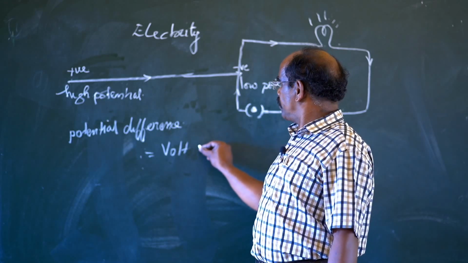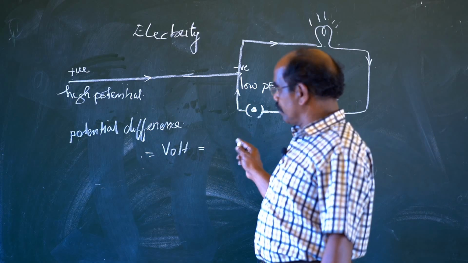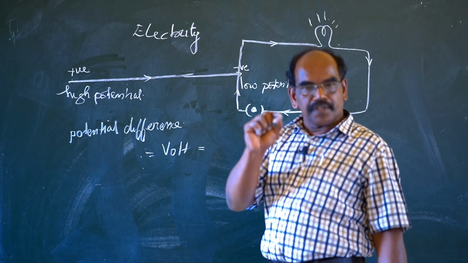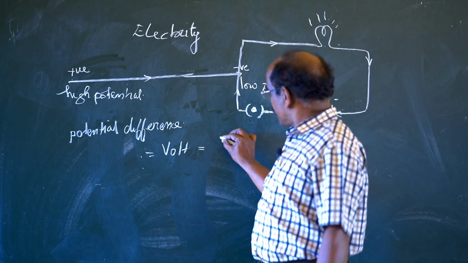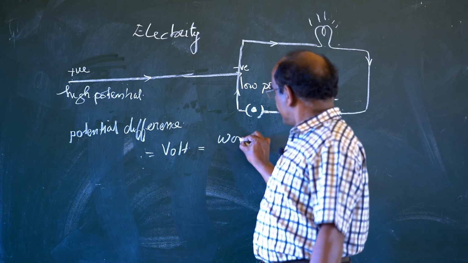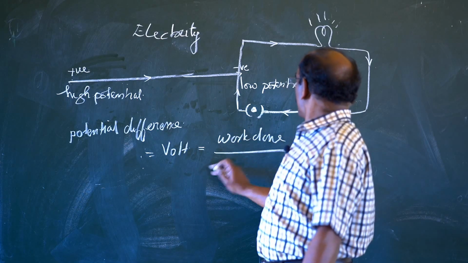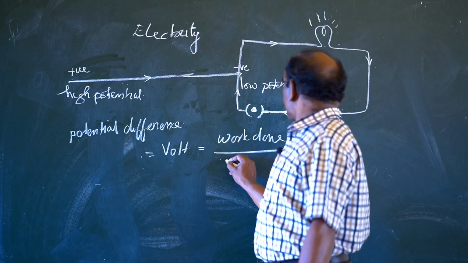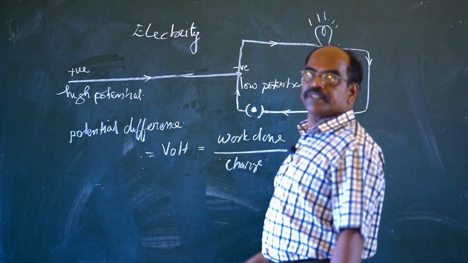And how much is 1 volt? 1 volt is the work done in bringing 1 unit charge from one point to another.